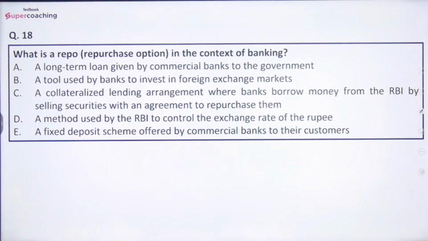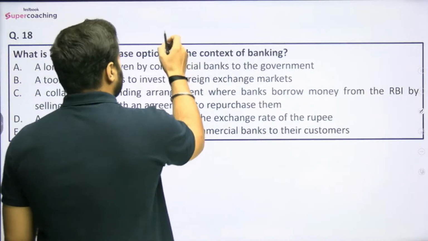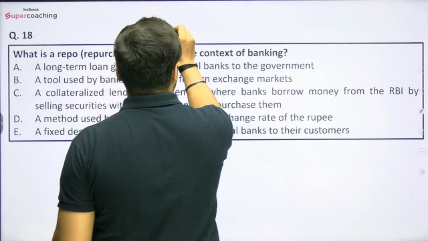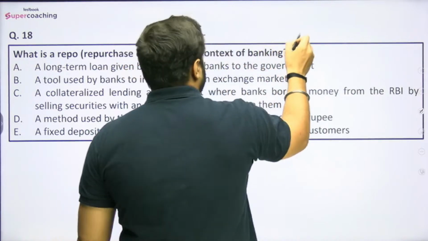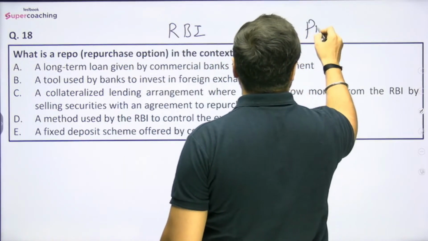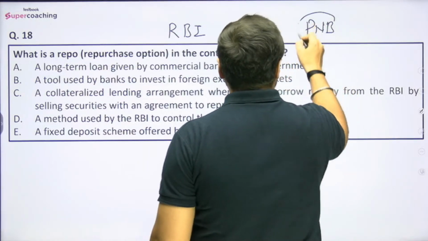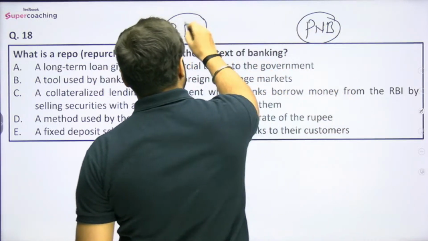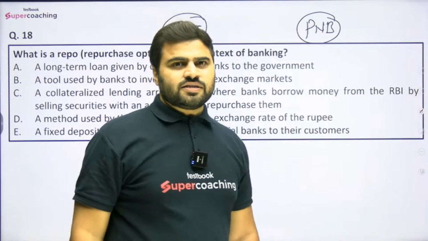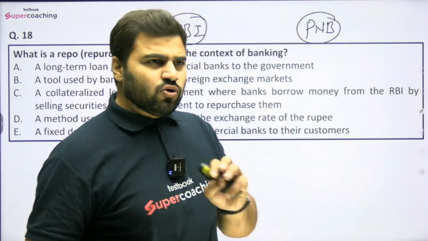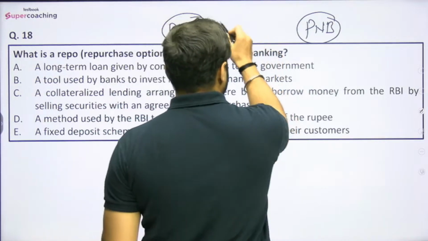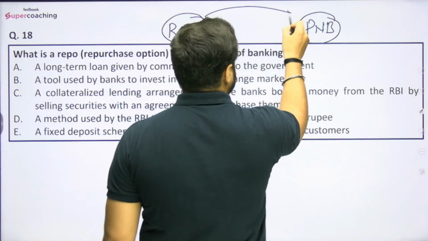So what is the repo, guys? Basically we have discussed earlier also. Two participants are there in the repo operation, right? So number first is Reserve Bank of India and number second is any commercial bank. We are just taking an example of Punjab National Bank, right? So suppose Punjab National Bank is basically in short of funds, right? If they are facing short of liquidity, then in that case what options they have? They can simply go to the Reserve Bank of India. So they can approach the Reserve Bank of India and they can ask for the short term money, right?